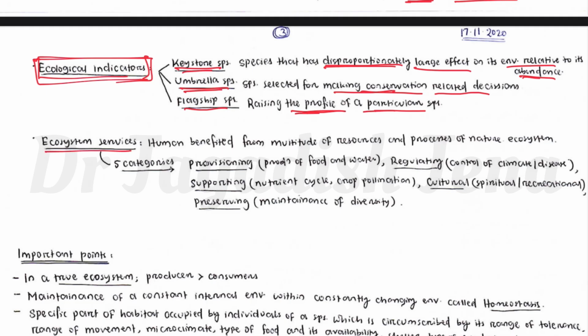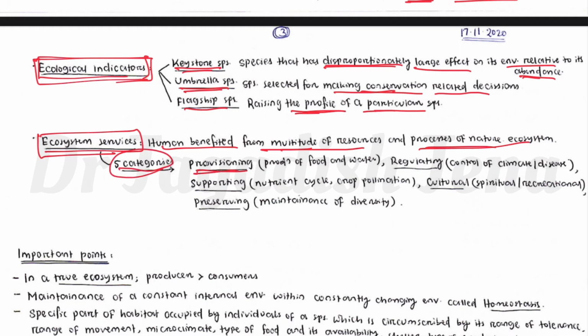Then ecosystem services. What is this term? Ecosystem services means whatever services we get through the ecosystem, like nutrient cycling, carbon cycling, ecosystem stability, and food and nutrition. Basically humans benefit from a multitude of resources and processes of the natural ecosystem. That is called ecosystem services, and it is of five categories.